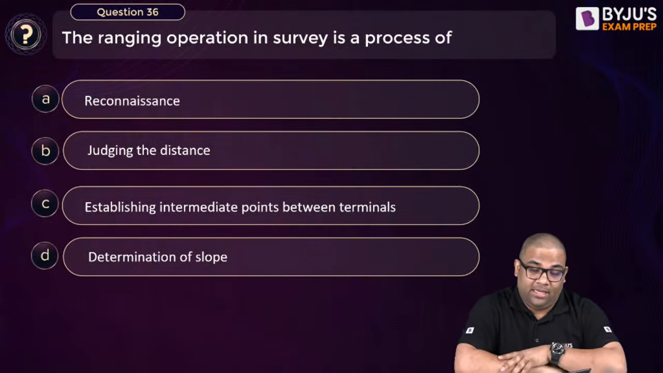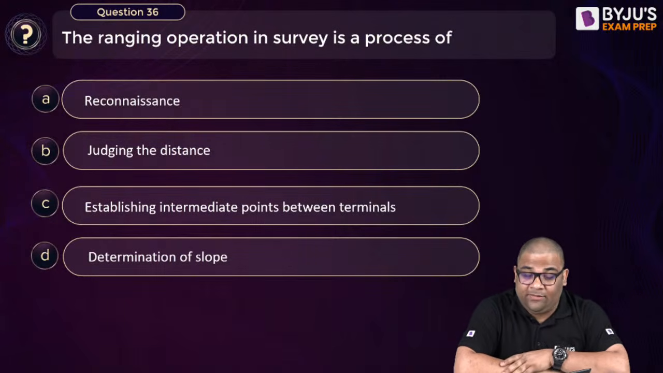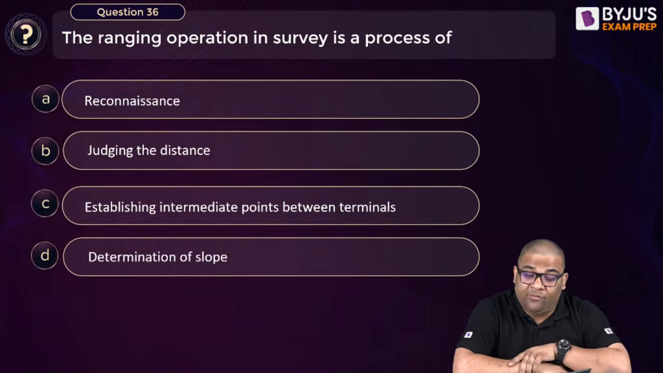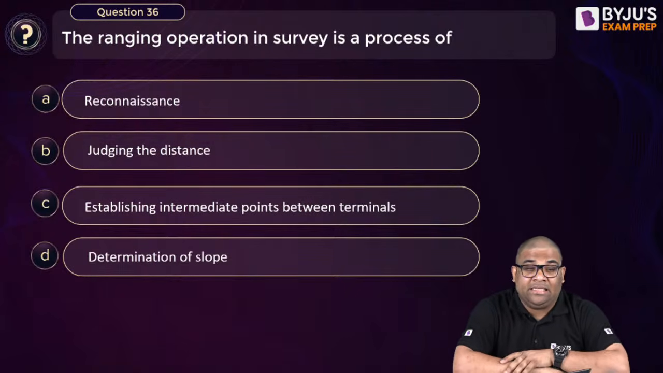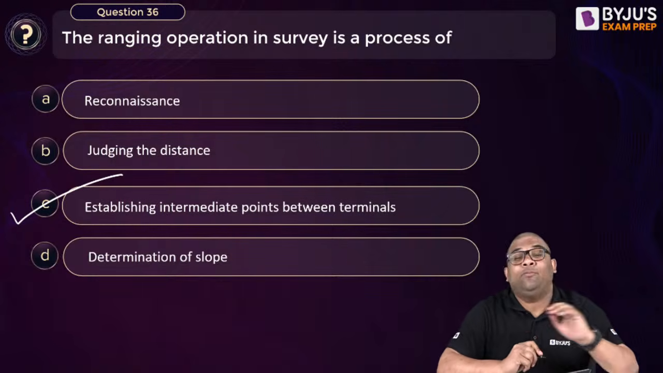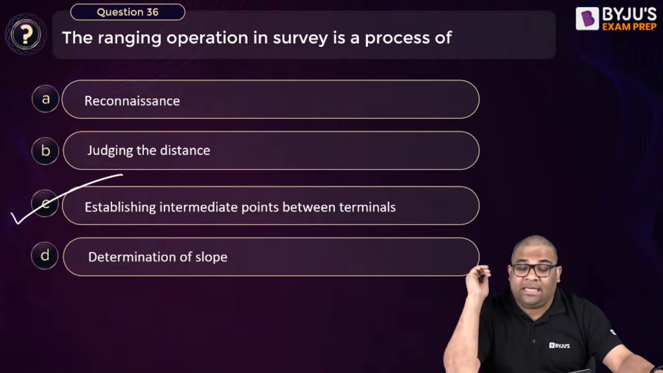36th question. The ranging operation in survey is a process of what? Why do we do ranging operation in survey? Yes, it is done to establish the intermediate points between different terminals or stations.